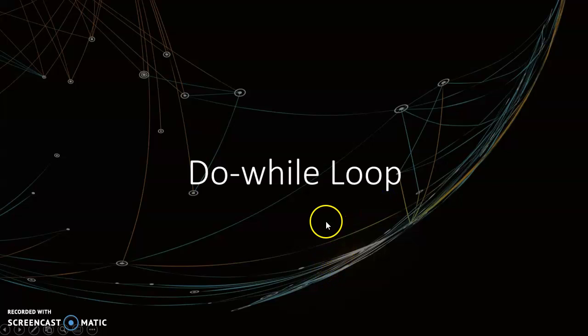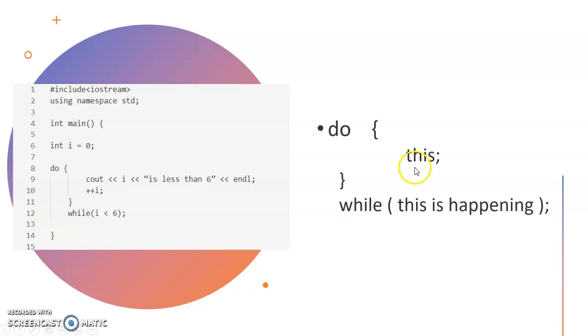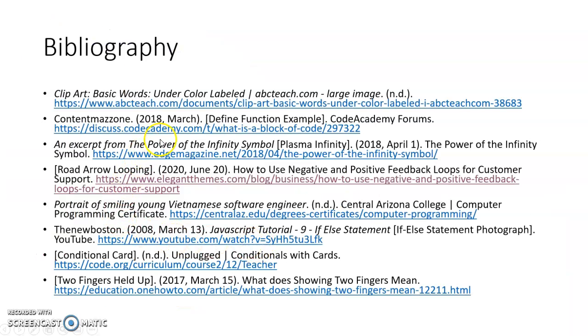Do-while loops are distinct from while loops and for loops because they actually run a block of code before having to go through a loop. So a loop is never executed if the conditional is not met, unless it's a do-while loop. So if you're trying to get a block of code, do a do-while loop.